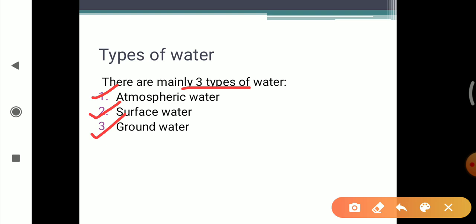Second is surface water. What contributes to the surface water and what sources contaminate it. Third is groundwater, which means water that is present beneath the surface water. And what are the sources that contaminate the groundwater? So first we will start with atmospheric water.